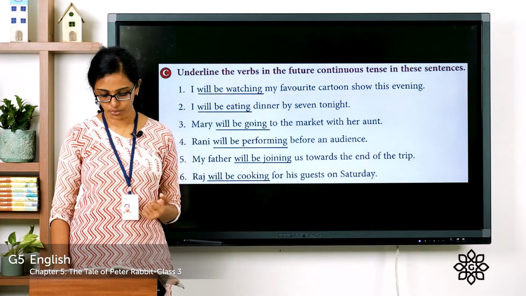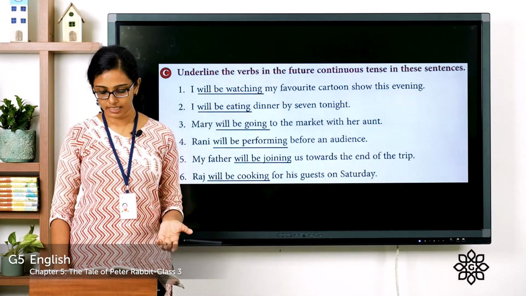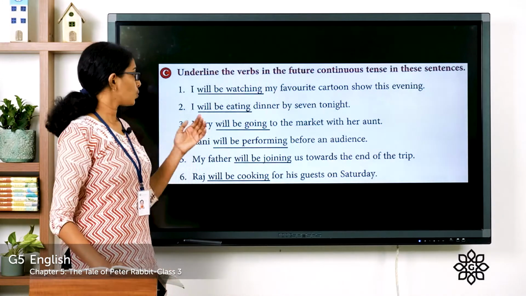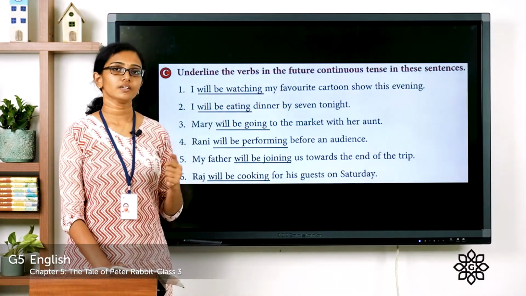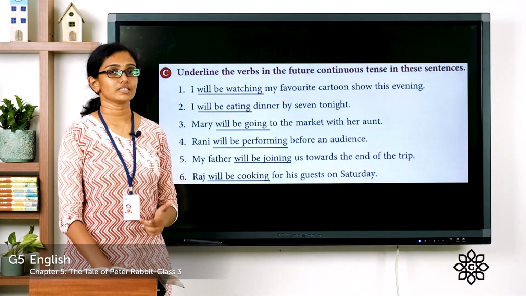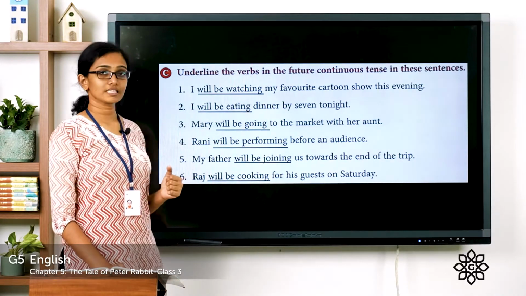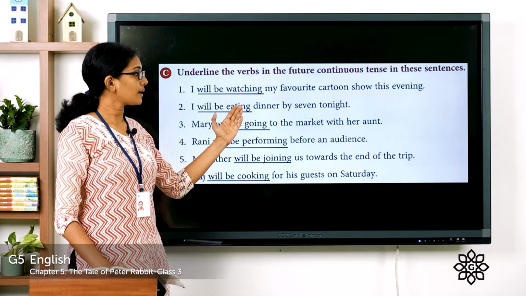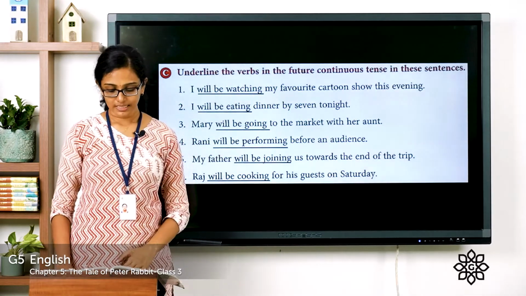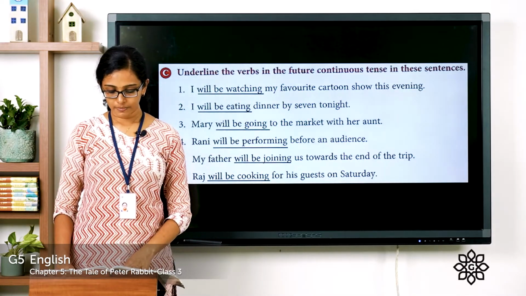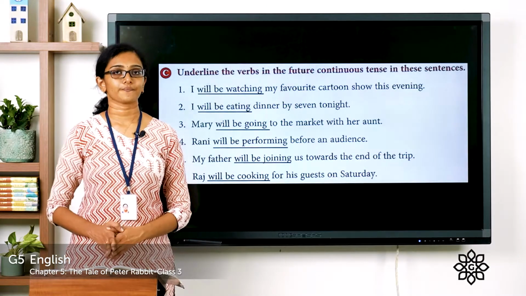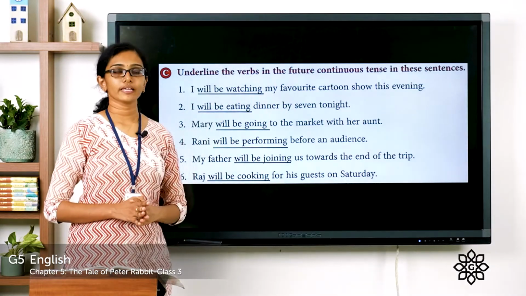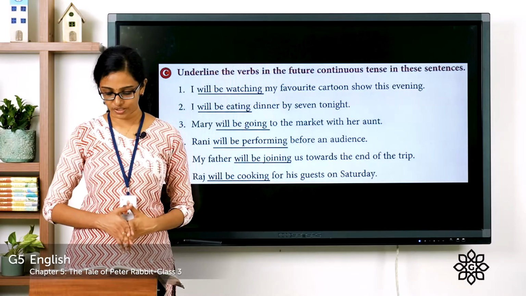Then question number 2, I will be eating dinner by 7 tonight. So, will be eating is the verb given in future continuous tense. And which is the subject here? I is the subject here, followed by will be plus ing form of the verb plus the object. Now let's see the third one. Mary will be going to the market with her aunt. Will be going is the verb given in future continuous tense.